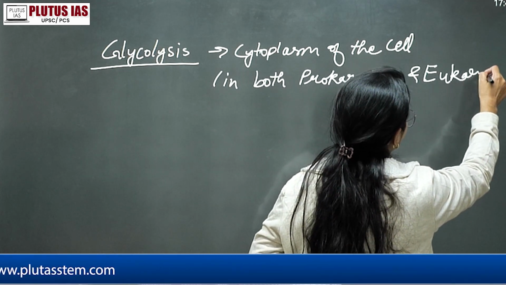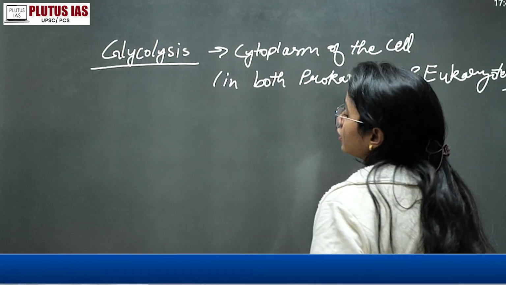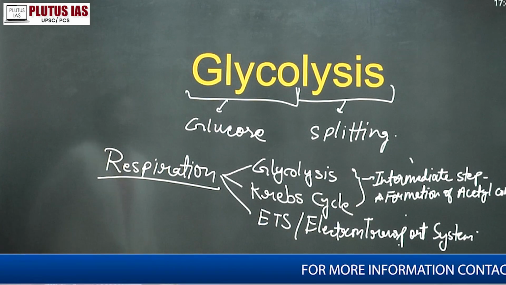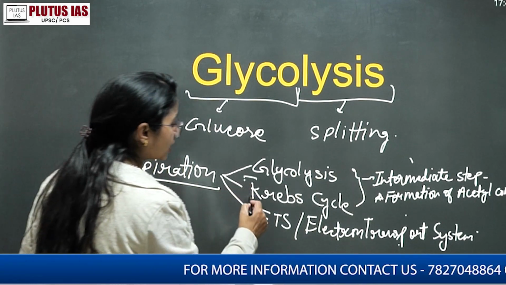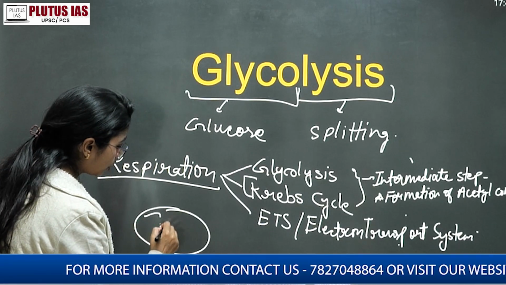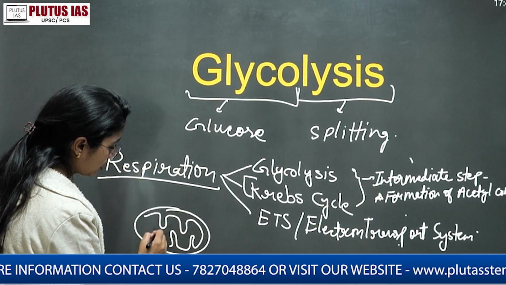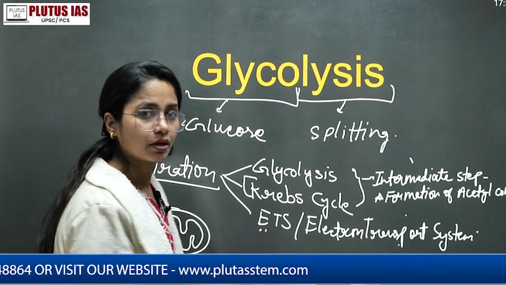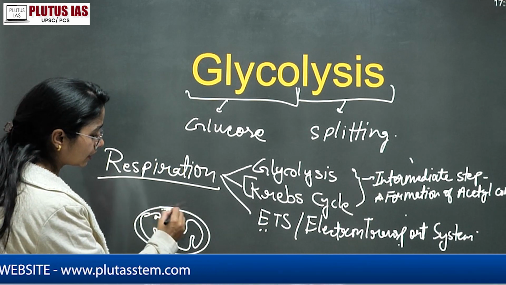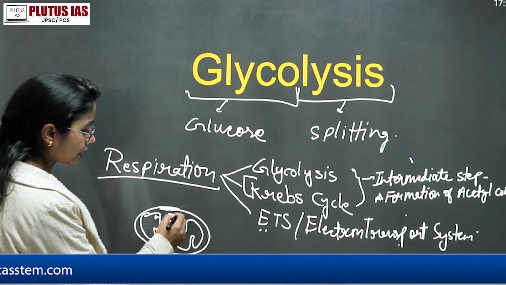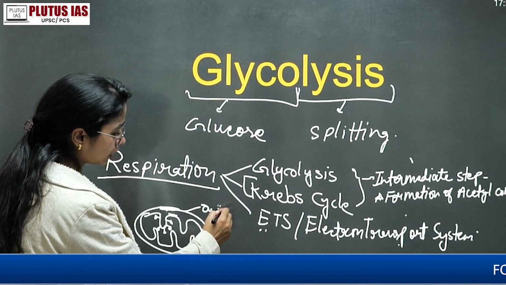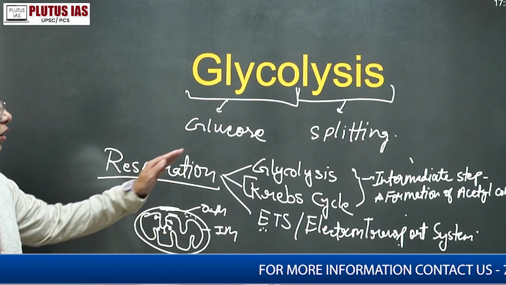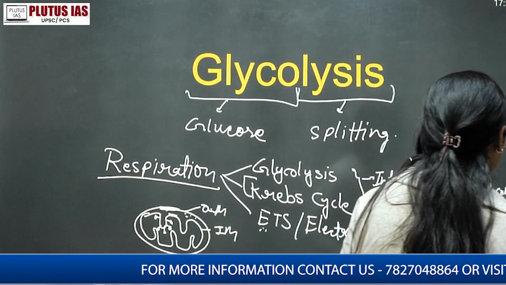Why are we mentioning that? Because in the respiration process, only glycolysis occurs in the cytoplasm. Otherwise, the Krebs cycle occurs in the mitochondrial matrix, like here. And the ETS process occurs in the intermembranous space, between the outer membrane and the inner membrane. So glycolysis is the only process of respiration that occurs in the cytoplasm.